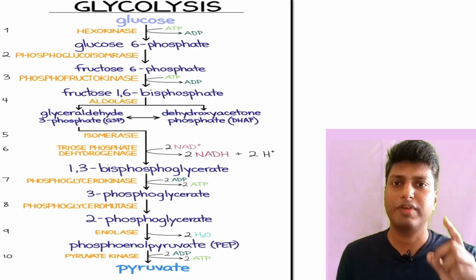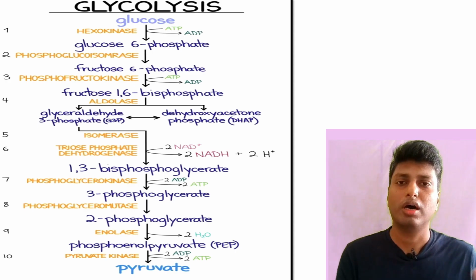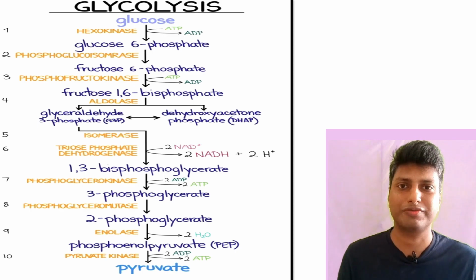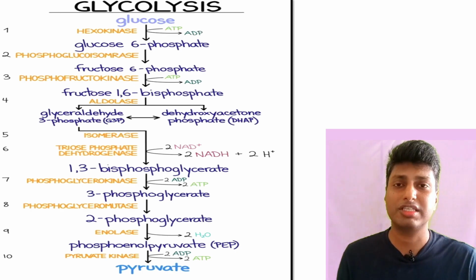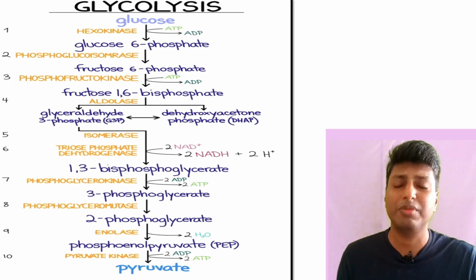Let me start with the very first step of glycolysis, in which glucose gets converted into a product called glucose 6-phosphate. Dear students, this step is nothing but a simple phosphorylation reaction. Phosphorylation means addition of phosphate, and this is basically done with the help of ATP. ATP gets converted into ADP after donating the phosphate, and that's why glucose gets converted into glucose 6-phosphate. This reaction occurs in the presence of the enzyme hexokinase with the help of a cofactor, magnesium ion. So please remember the name of the enzyme as well as the cofactor.